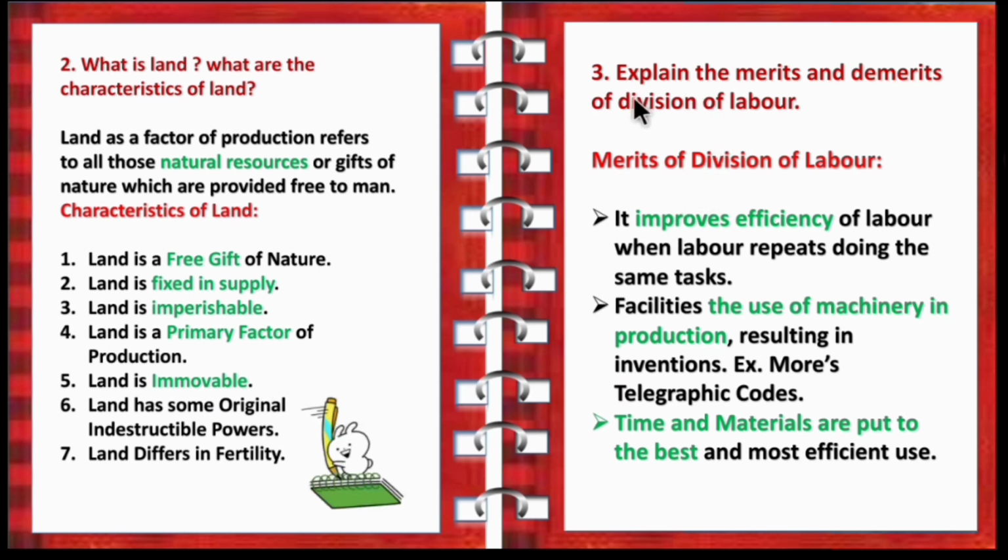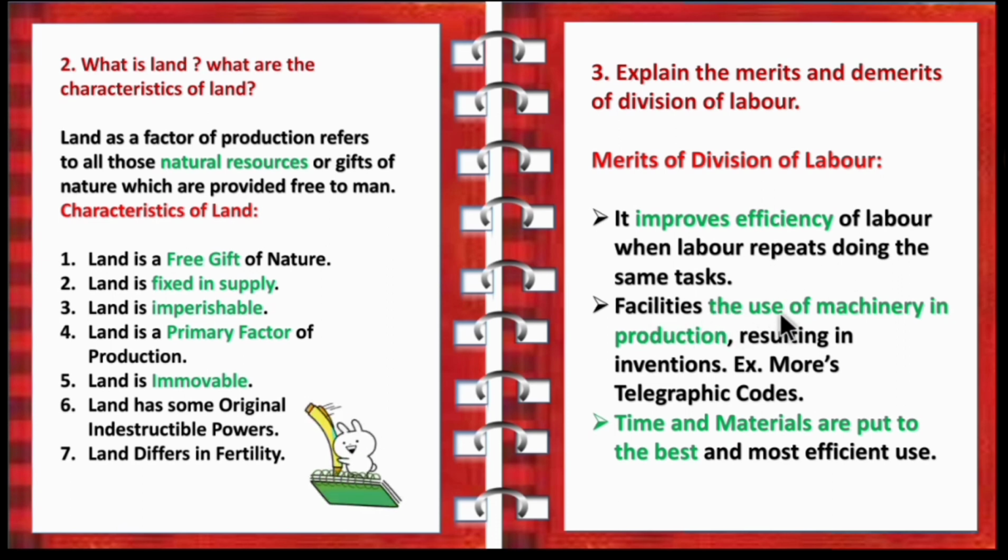So now let's see the third question. Explain the merits and demerits of division of labor. You can start this question by giving the definition of division of labor concept. Then you can put the side heading merits of division of labor. First one is, it improves the efficiency of labor when labor repeats doing the same task.